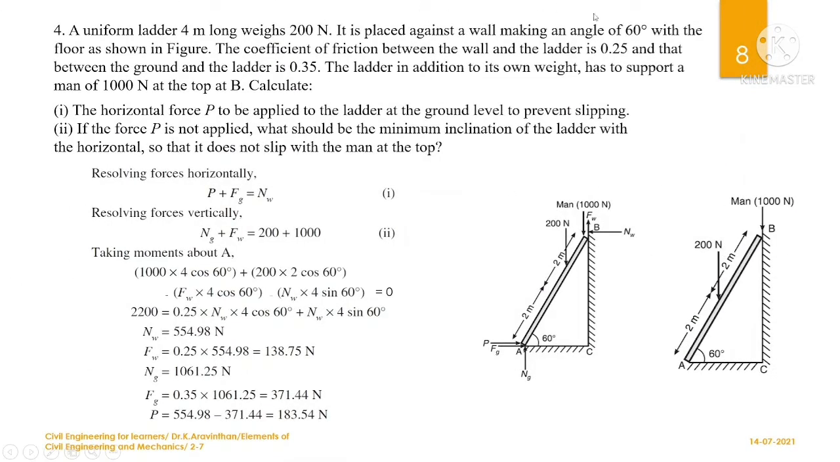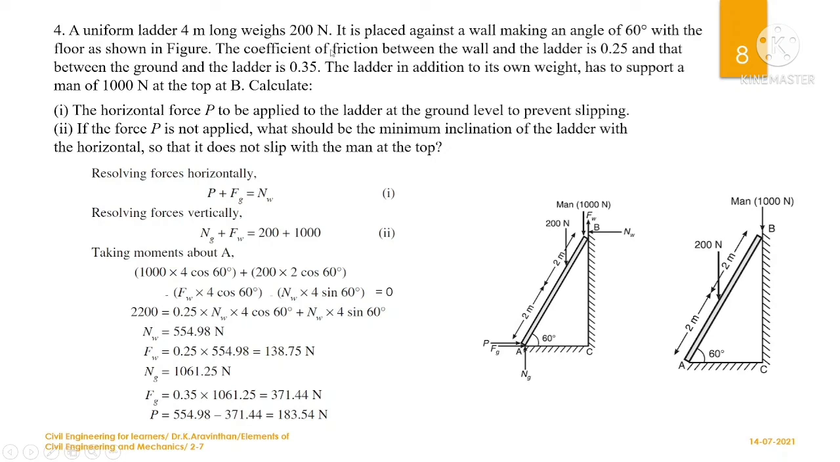Okay, let us take the fourth problem. A uniform ladder, 4 meter long, weighs 200 Newton. It is placed against a wall, making an angle of 60 degree with the floor as shown in the figure. This is a uniform ladder of 4 meter, and the weight of the ladder is 200 Newton. It is placed against a wall, making an angle of 60 degree. So the angle between the floor and the ladder is 60 degree.